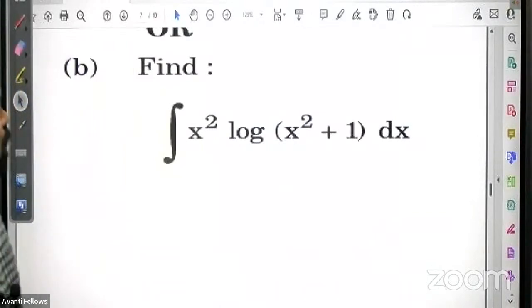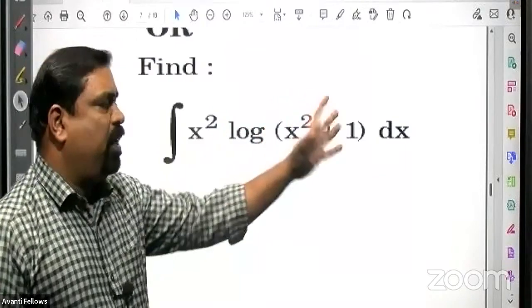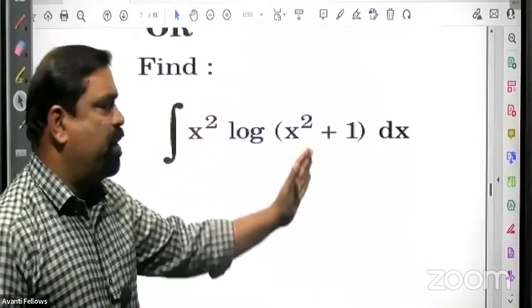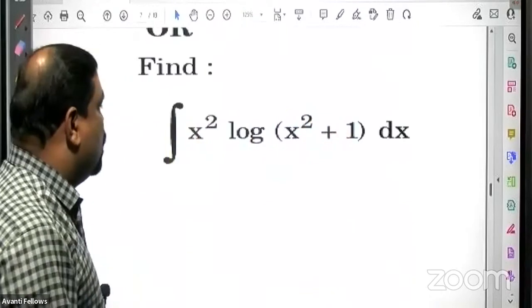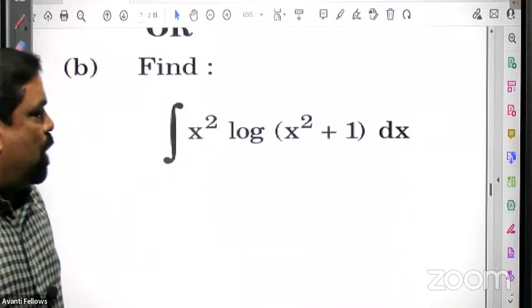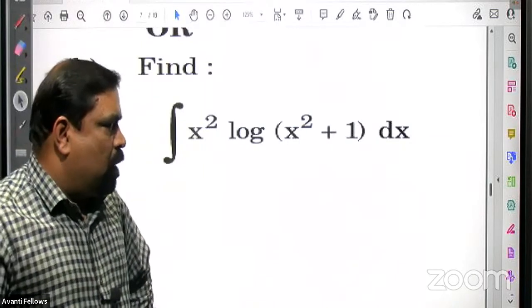This one, x square into log of x square plus 1 dx. I think no need to give the solution.